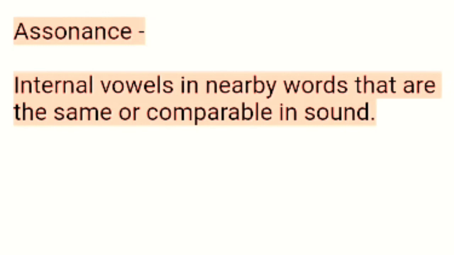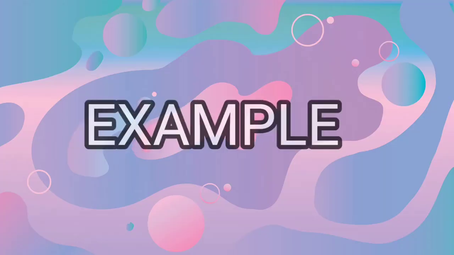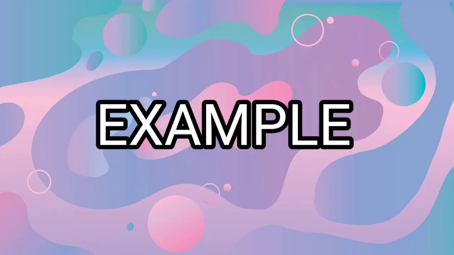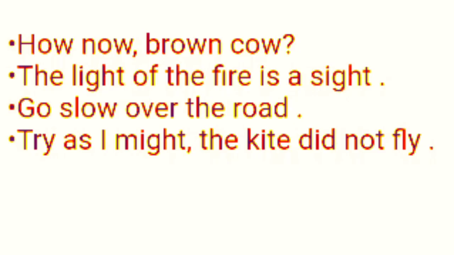Assonance: internal vowels in nearby words that are the same or comparable in sound. How now, brown cow. The light of the fire is a sight. Go slow over the road. Try as I might, the kite did not fly.